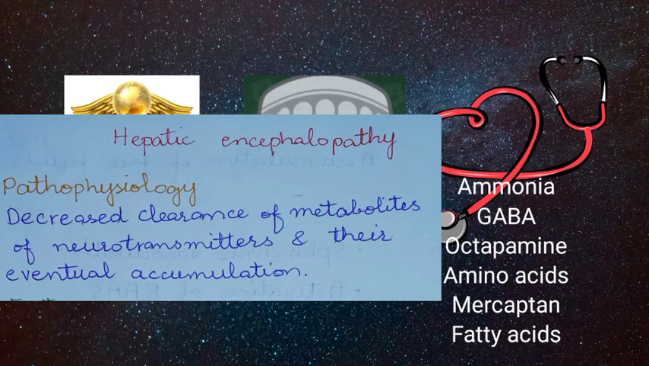Other research also said that GABA, along with octopamine, amino acids, and mercaptans and fatty acids, can also act as neurotransmitters.